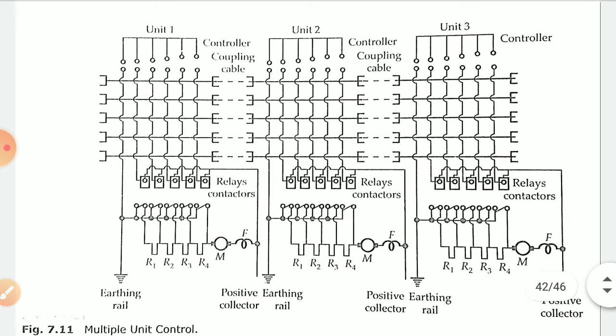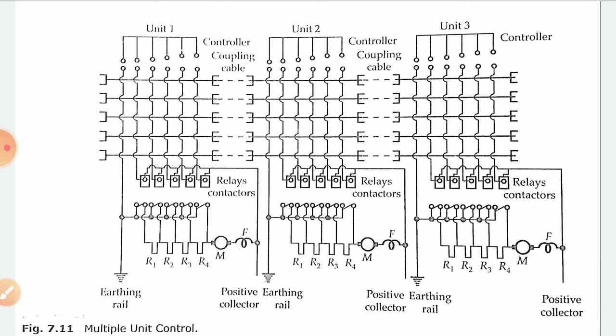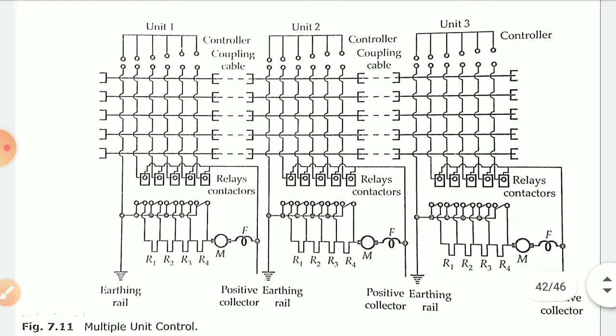How many trailer coaches should be there is determined by the number of passengers to be carried. The number of motor coaches is different at different times of the day, depending upon the density of the traffic and various other reasons. So for that, multiple unit control is used.